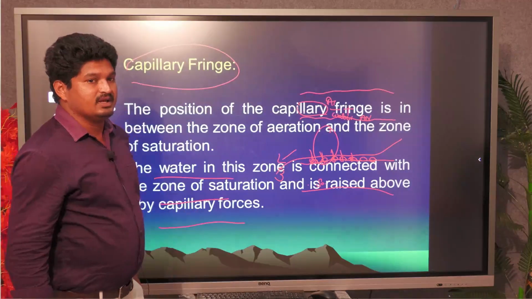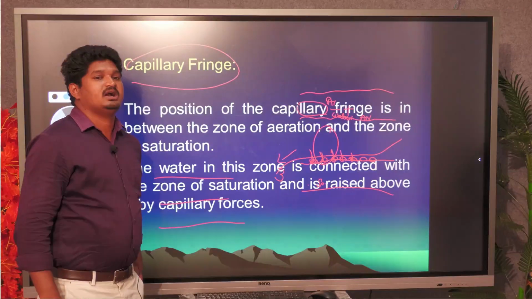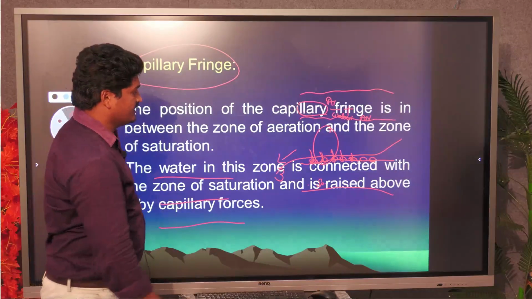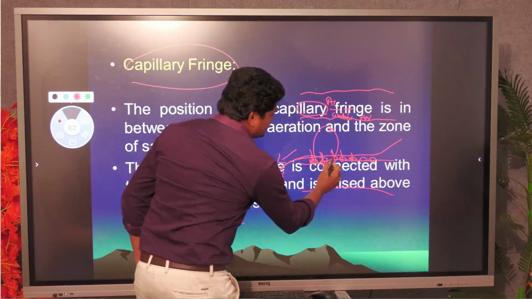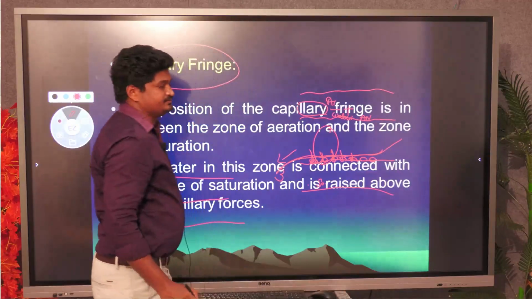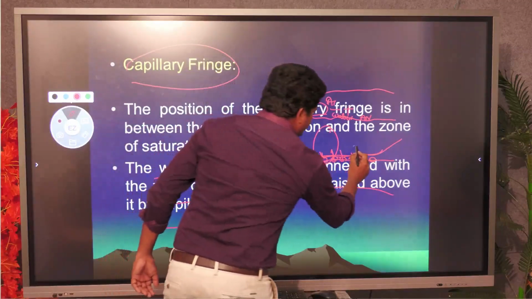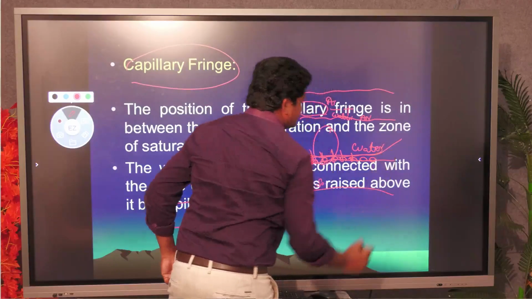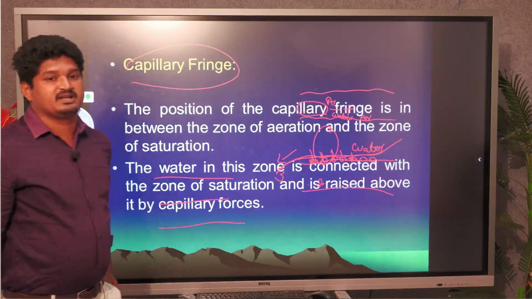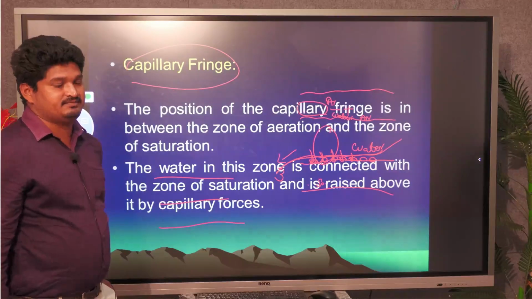If we consider the same line in hilly regions, it goes to 100 to 200 meters. Why? Because based on the soil conditions, the line differs. So this is about the water table.